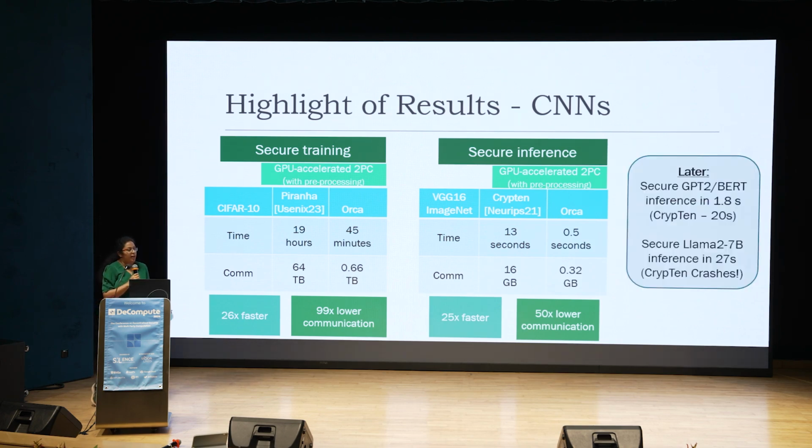Now, later in my talk, I'll talk about transformers, but here's a highlight. We can do secure GPT-2 or BERT inference in just 1.8 seconds, which is almost real time, where CrypTen takes 20 seconds. We can scale to even larger models like Meta's Llama 2 with 7 billion parameters or 14 billion parameters and do inference in 27 seconds, whereas the prior tool CrypTen goes out of memory and crashes and hence has scalability problems as well.